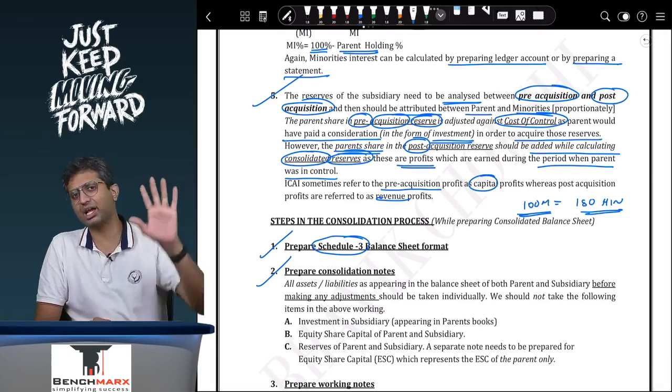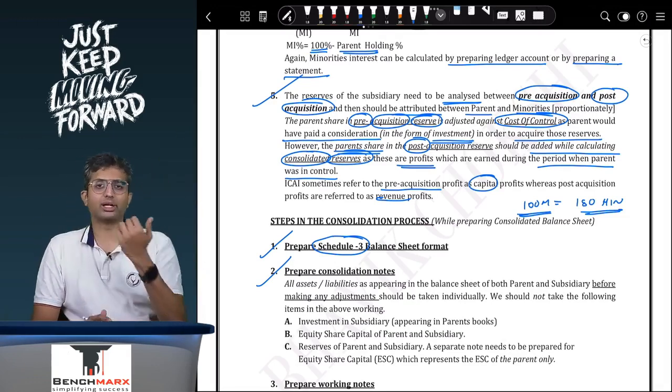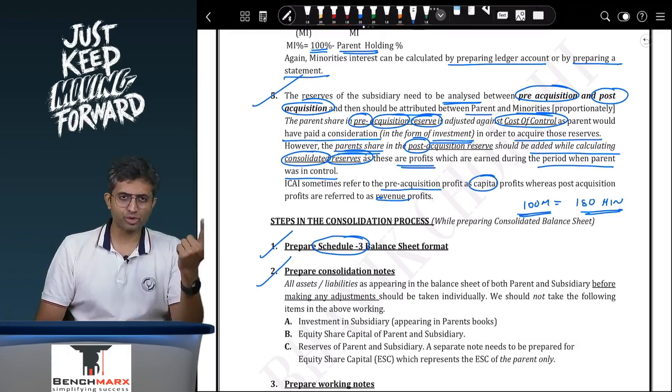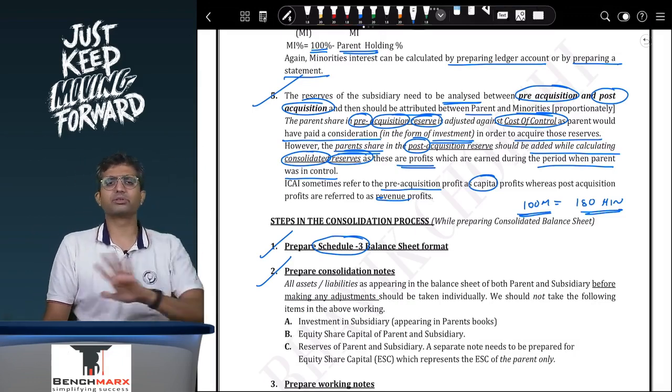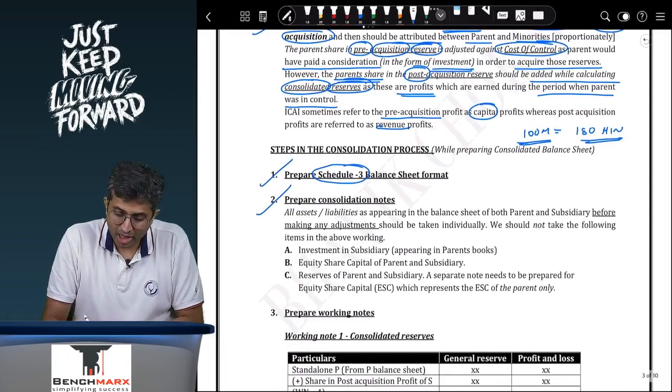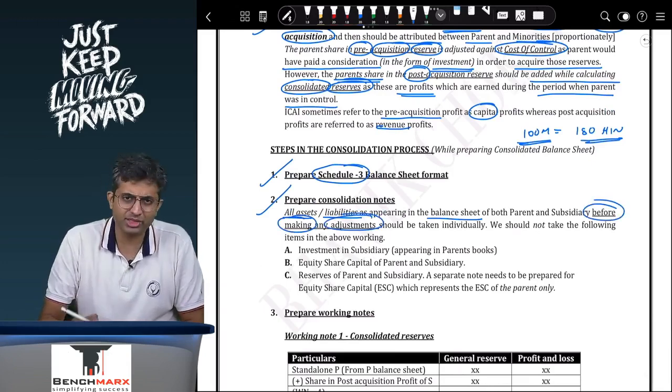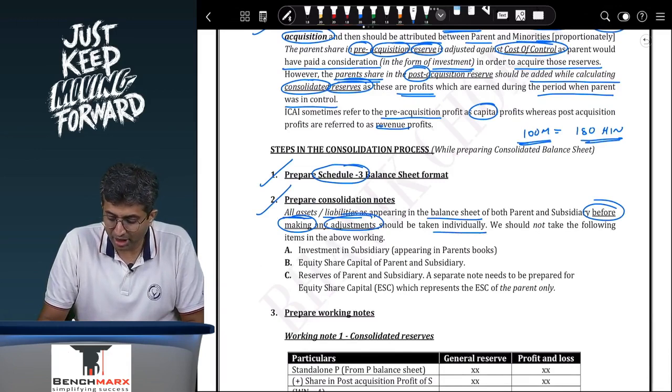Whatever assets and liabilities are there, you will put that down, except for investment in subsidiary, except for share capital of parent, except for share capital of subsidiary, reserves of parent, reserves of subsidiary. Except for these 5 items, you will take everything. So all assets and all liabilities appearing in the balance sheet of both parent and subsidiary before making any adjustments. Adjustments is something that we will study, should be taken individually.